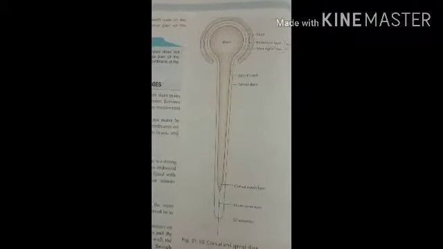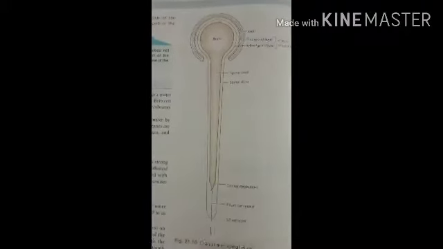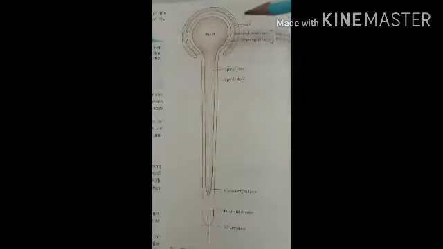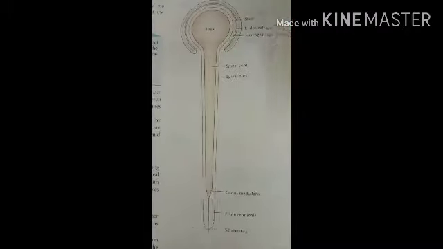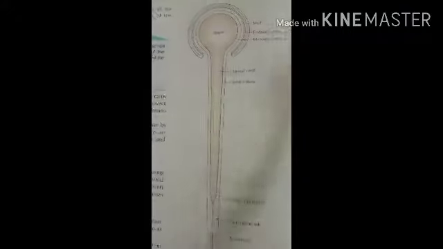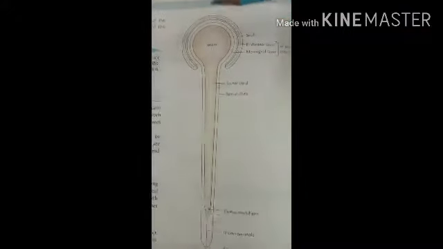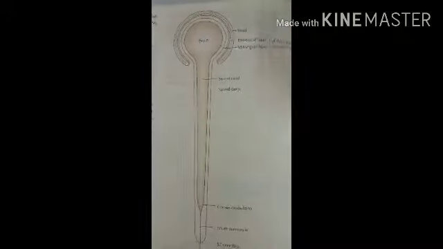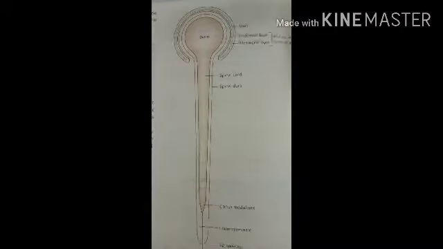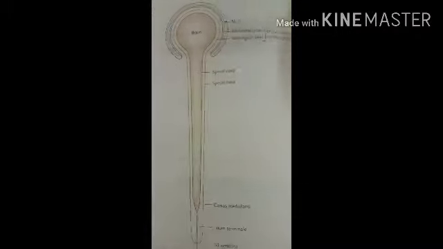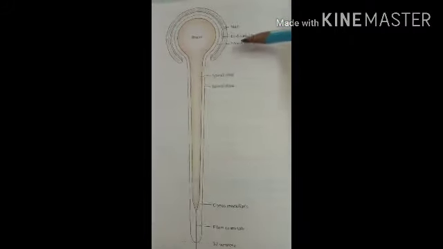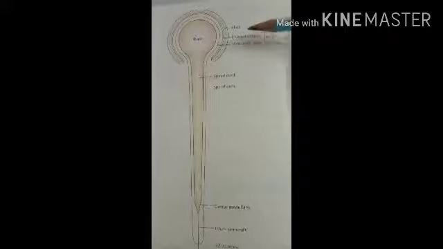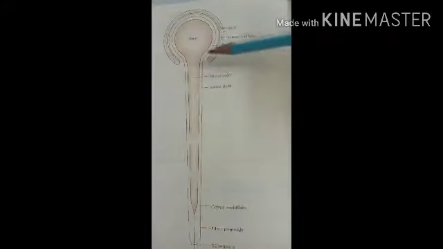Let's see the first one, the dura mater. The dura mater is the thickest, toughest and outermost layer of the meninges, and it is made up of two layers. The outer layer is called the periosteal or endosteal layer, and the inner layer is called the meningeal layer. Here you can see the endosteal or periosteal layer, and this is the meningeal layer.